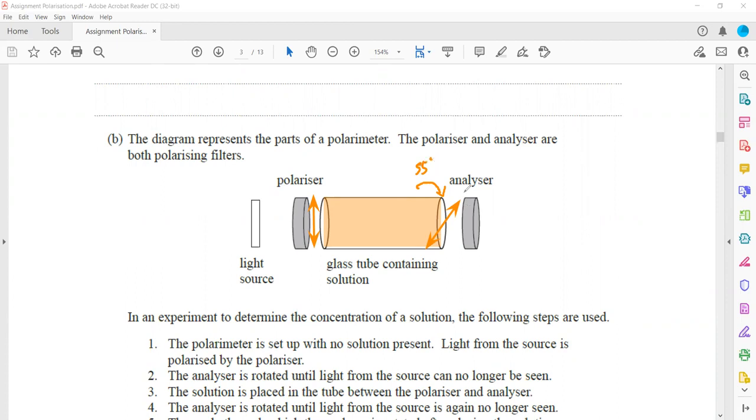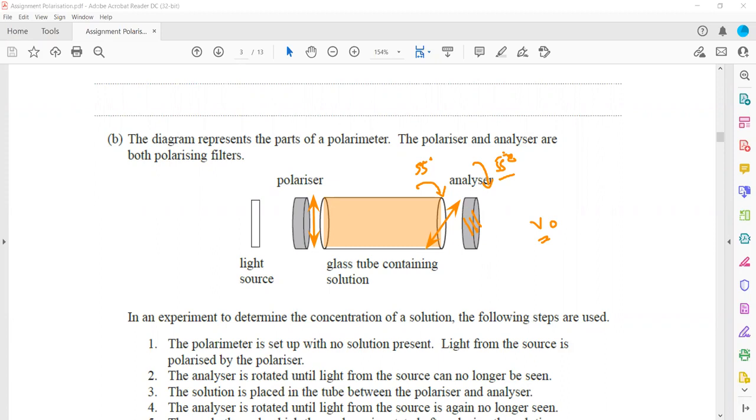It rotated the angle 55, and how do we identify this? Because when we rotate the analyzer angle 55, then we are not able to see any light again. Originally there was no light, then we place the solution, we are getting a light, and then we rotate the analyzer, again there is no light. So when we rotate the analyzer 55 degrees, we are getting no light again. So it means the plane of the analyzer is now exactly perpendicular to the light which is coming out from the solution. So what could be the possible angles?